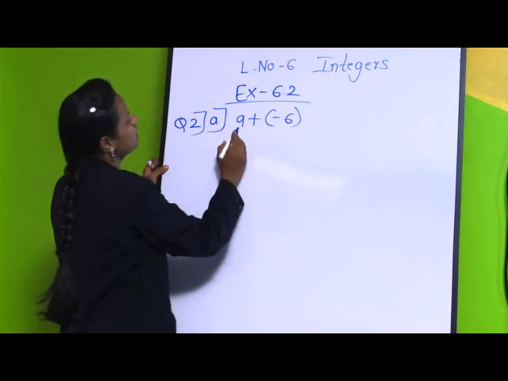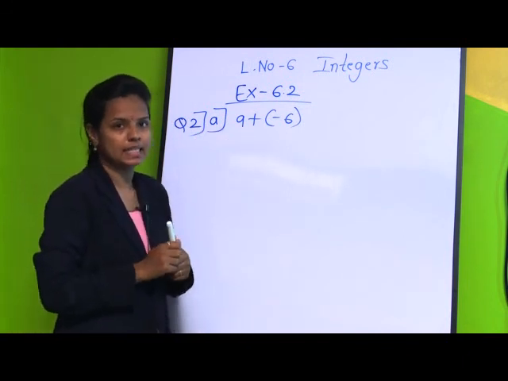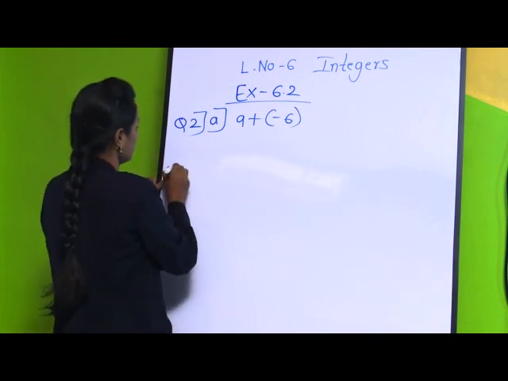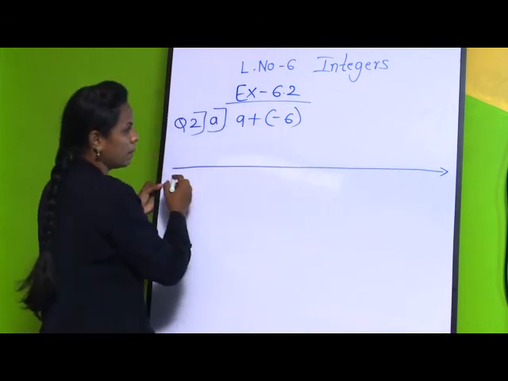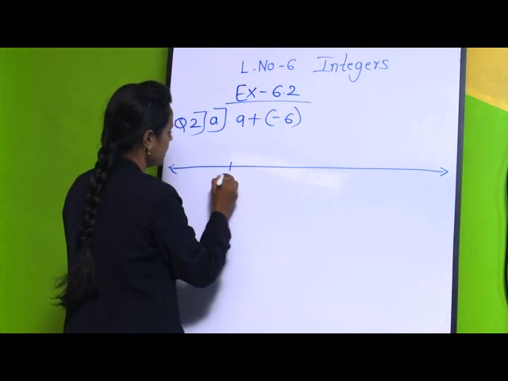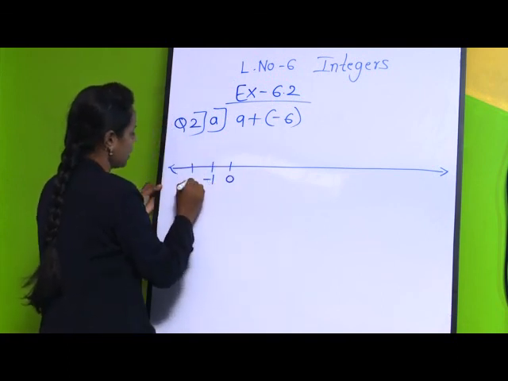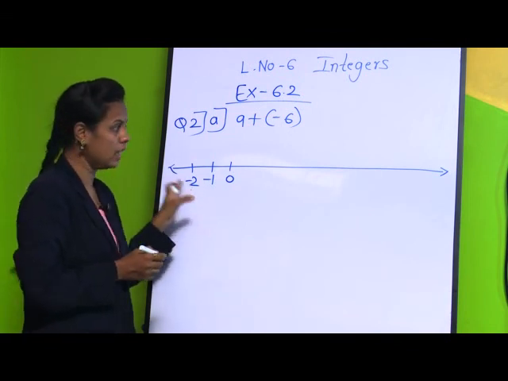So the question is 9 plus -6. As it is said, we have to draw a number line. So let us draw it. From 0 towards the left we have -1, -2 and so on. As I do not have place, I have written this much only.